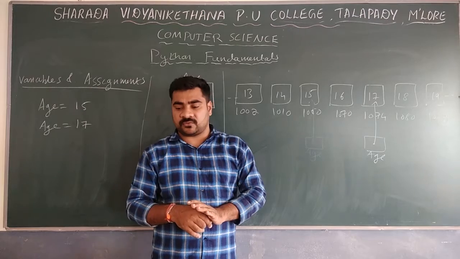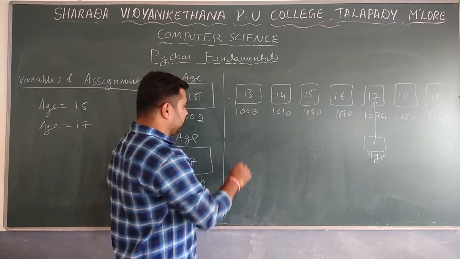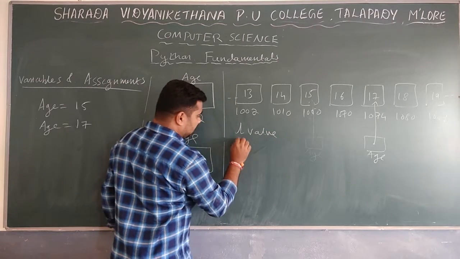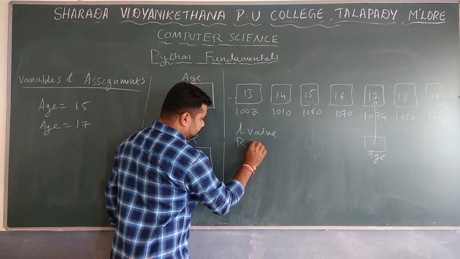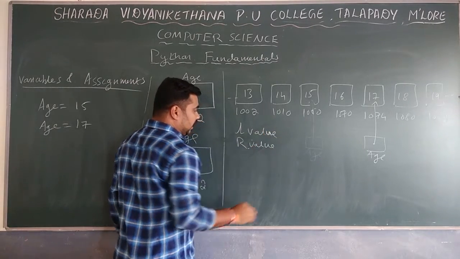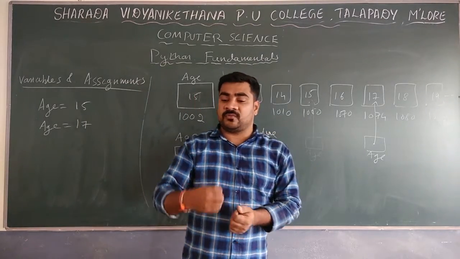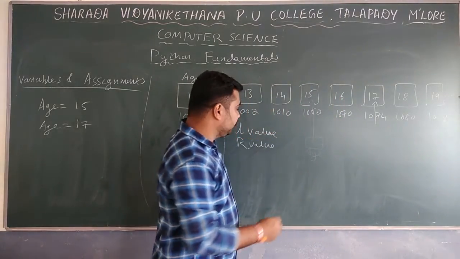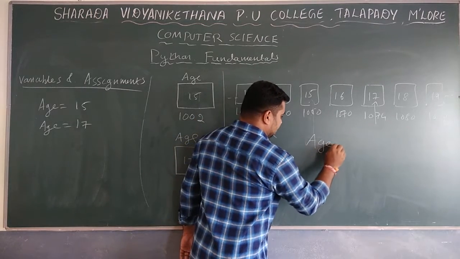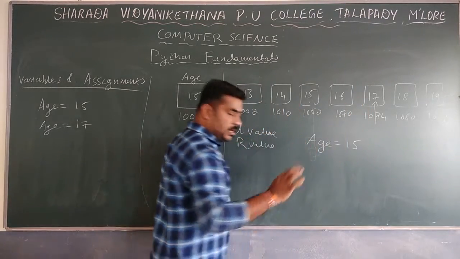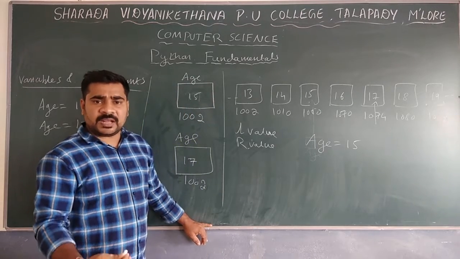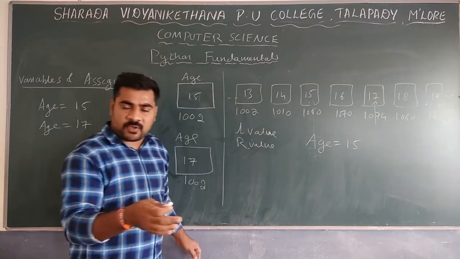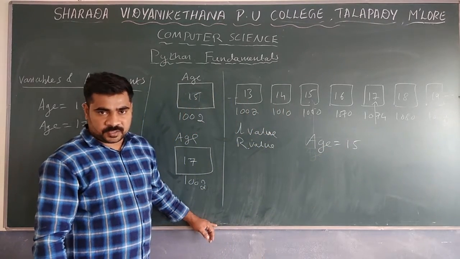Next we will move to the L value and R value. L value and R value. Whenever you assign one data, for example, age is equal to 15, we are assigning the value 15 to age.